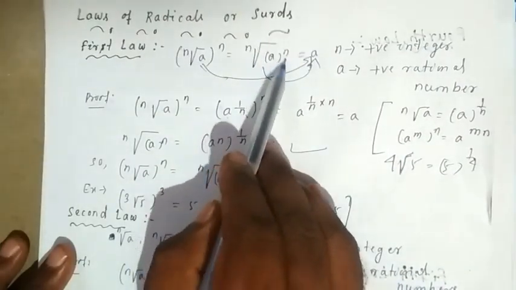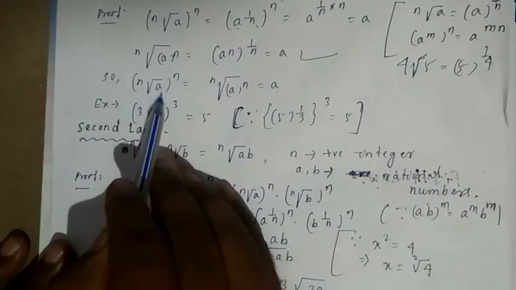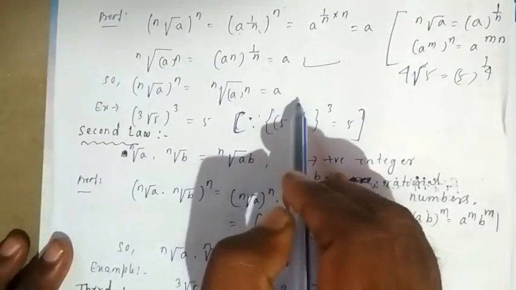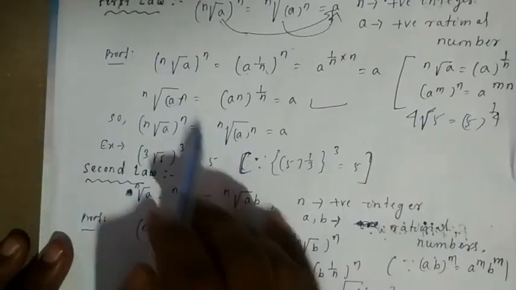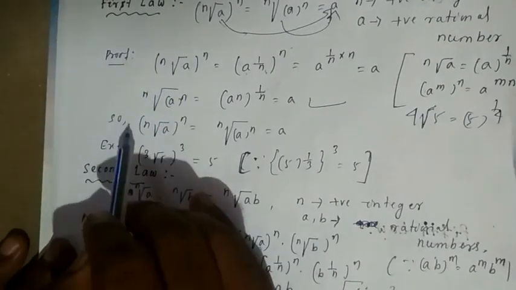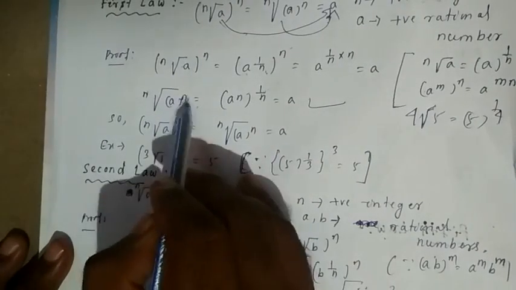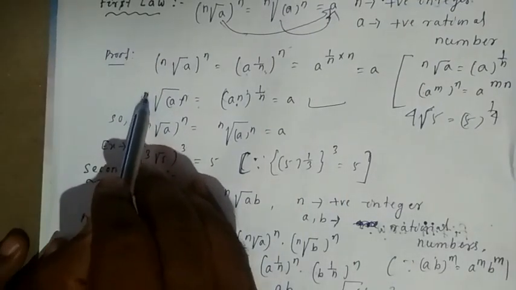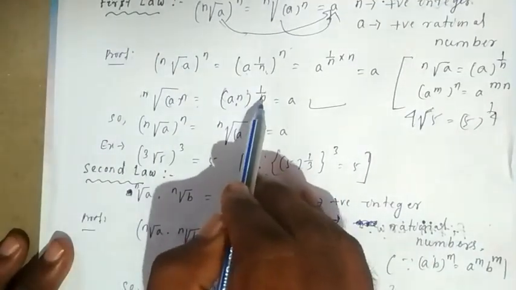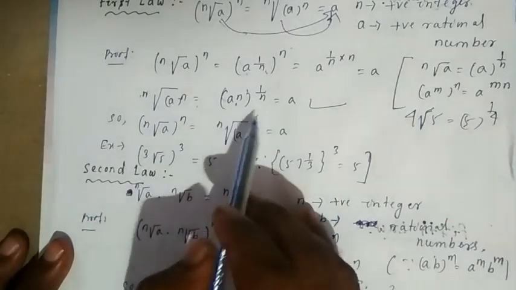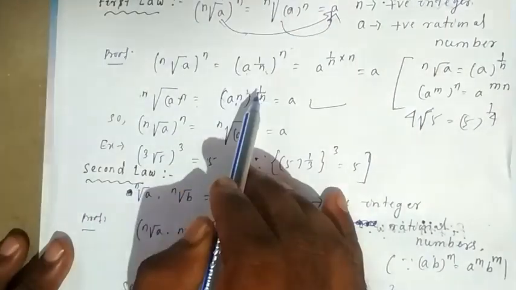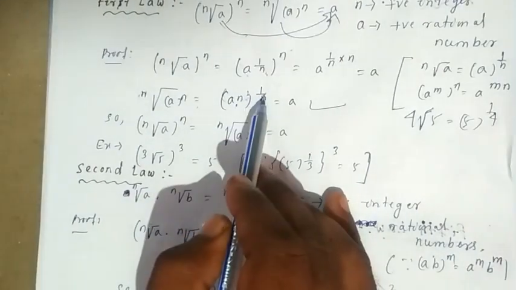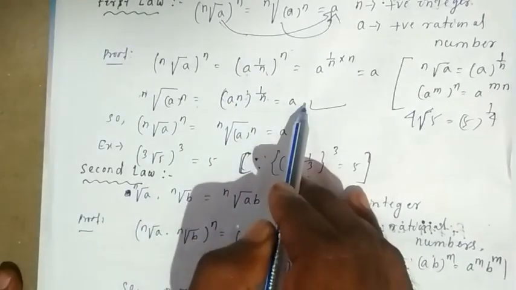Again, the nth root of a to the power of n is equal to a to the power of n, right? This nth root, if you write in the exponential form, it will become 1 by n. So a to the power of n raised to the power of 1 by n. Again, according to laws of exponent, if these two multiply, the n's will be cancelled, so we'll get a.